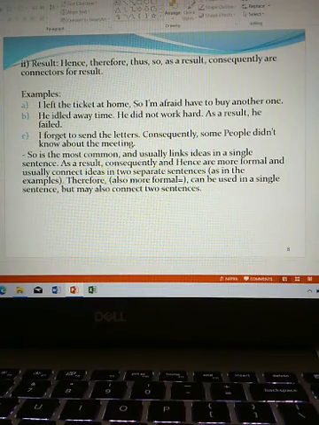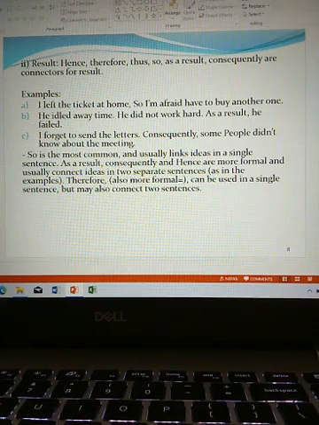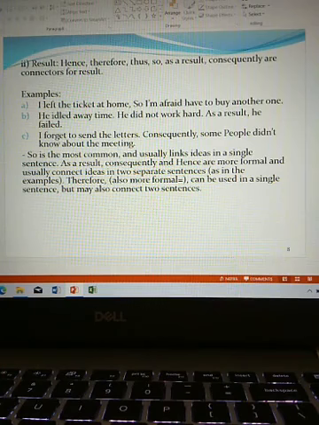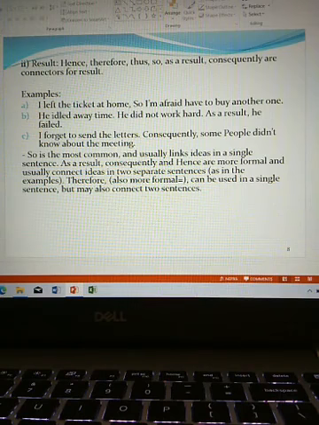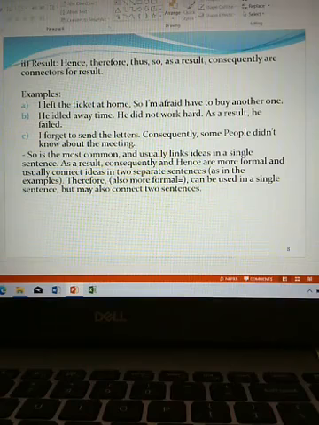So, in example A, what it says, I left the ticket at home. So, I'm afraid I have to buy another one. So, what is the result of forgetting? I left the ticket at home. I forgot.